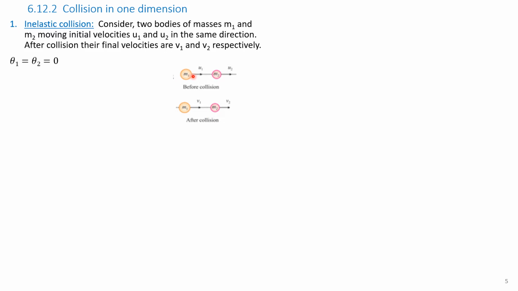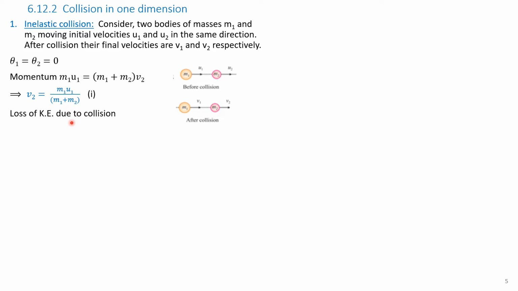Because the motion is in a straight line, theta 1 equals theta 2 equals 0. Therefore, momentum before collision, M1 U1, is equal to momentum after collision, that is, (M1 plus M2) into V2. Rearranging, V2 is equal to M1 U1 divided by (M1 plus M2). Let it be equation 1.